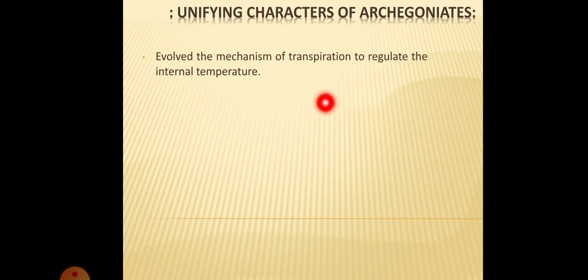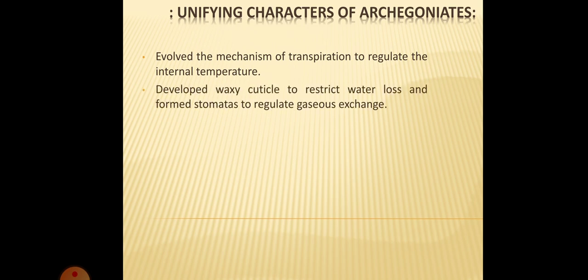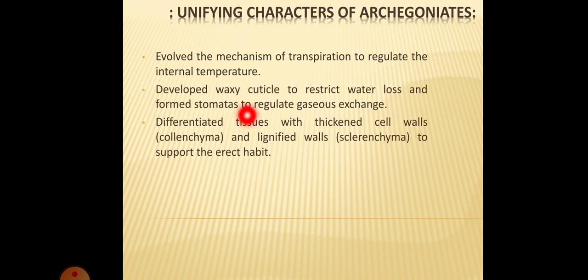The archegoniates regulate the internal temperature. They are involved in the mechanism of transpiration to regulate the internal temperature. They develop a waxy cuticle to restrict water loss and form stomata to regulate gaseous exchange. So a unifying character of the archegoniates is the waxy cuticle, which restricts water loss, as well as stomata, which help regulate gaseous exchange.